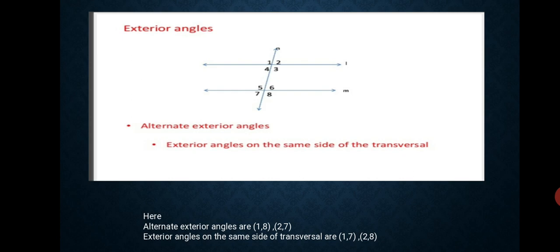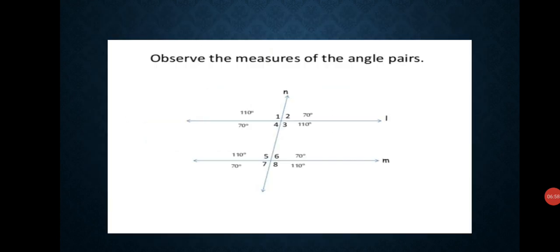And exterior angles on the same side of the transversal, that is 1, 7, and 2, 8. Both are exterior angles on the same side. Now observe the measure of the angle pairs.